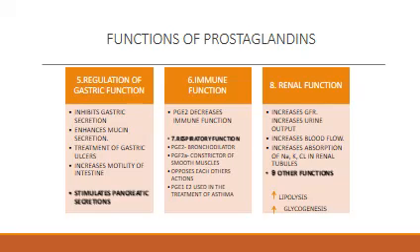Fifth function, it regulates gastric function, that is, inhibits gastric secretion, enhances mucin secretion, and is used in the treatment of gastric ulcers and increases the motility of the intestine. It also stimulates pancreatic secretions. Sixth point, it decreases immune function. PGE2 decreases immune function. Seventh role is in respiratory function. PGE2 is a bronchodilator, whereas PGF2 alpha is a constrictor of smooth muscles. So they have an opposing action, and PGE2 is used in the treatment of asthma.